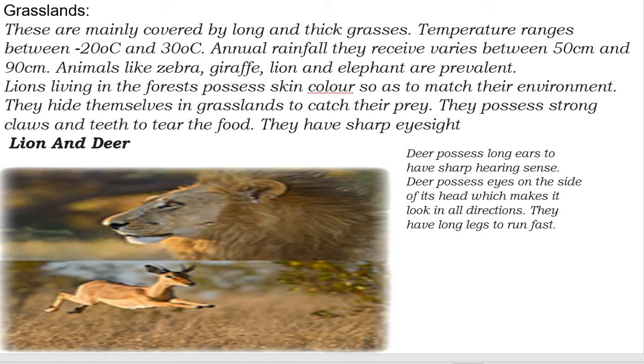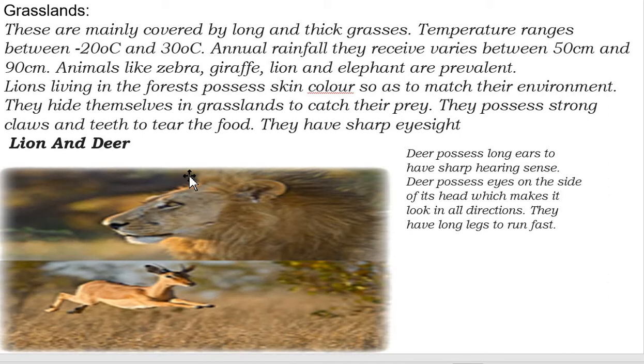Animals like zebra, giraffe, lion and elephant possess skin color that matches their environment. Lions hide themselves in grasslands. Here you can see the color of the environment and the lion. So they can hide from other animals, and so they can catch their prey.